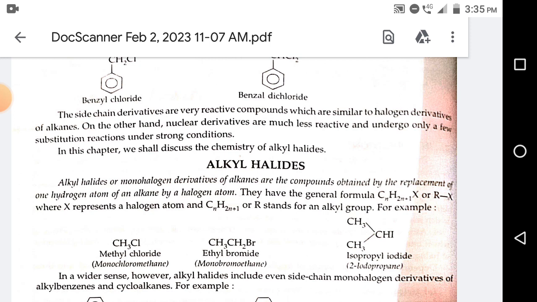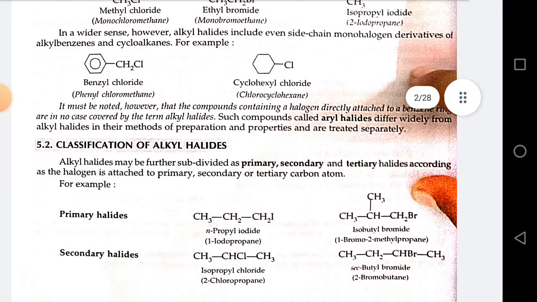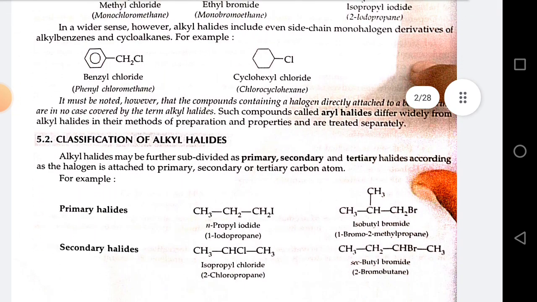They have the general formula CnH2n+1X or RX, where X represents a halogen atom and CnH2n+1 or R stands for an alkyl group. For example, methyl chloride, ethyl bromide and isopropyl iodide. In a wider sense, however, alkyl halides include even side chain monohalogen derivatives of alkyl benzene and cycloalkane. For example, benzyl chloride, cyclohexyl chloride.